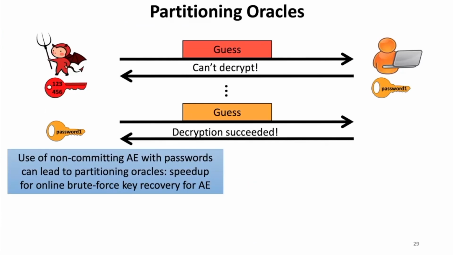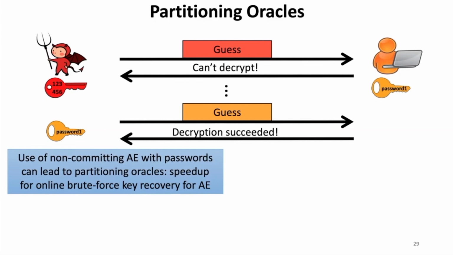So the last attack I'll tell you about that results from the use of non-committing AE is partitioning oracles. Partitioning oracles occur when non-committing AE is used with low entropy keys like passwords and give a speed up in online brute force key recovery attacks on password based AE.